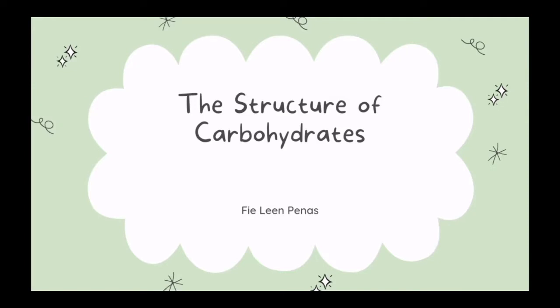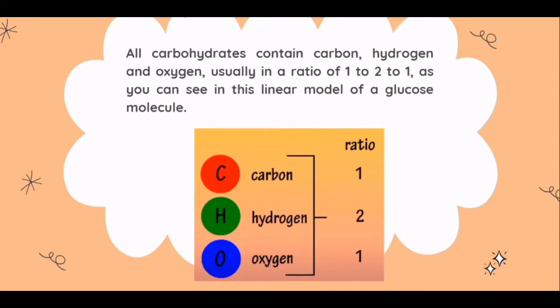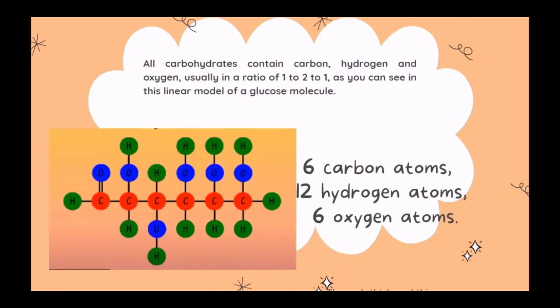Structure of carbohydrates. All carbohydrates contain carbon, hydrogen, and oxygen, usually in a ratio of 1 to 2 to 1. As you can see in this linear model of a glucose molecule, which has 6 carbon atoms, 12 hydrogen atoms, and 6 oxygen atoms. Let's suppose that 6 here is 1 and 12 is 2. Now, we can say that the ratio of this linear model of glucose molecule is 1 to 2 to 1, or 6 to 12 to 6.